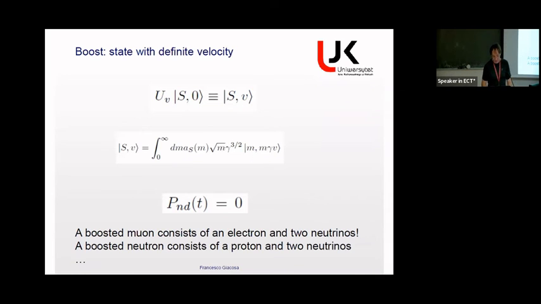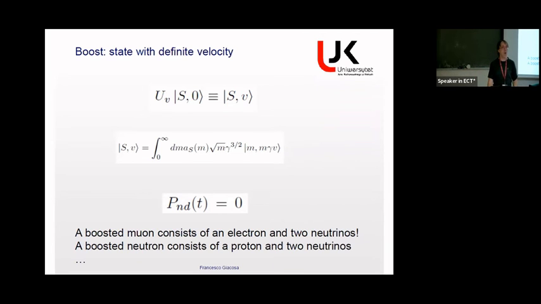So to say, if I have two observers, Alice has the pion, for instance, and Bob passes with a velocity minus v. So for him, the particle moves with velocity v. Bob sees the decayed particle. So if Alice sees the pi 0, Bob sees the two gammas. If Alice has a muon, then Bob sees the electron and the neutrinos.